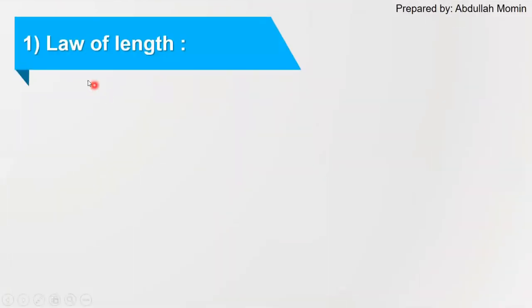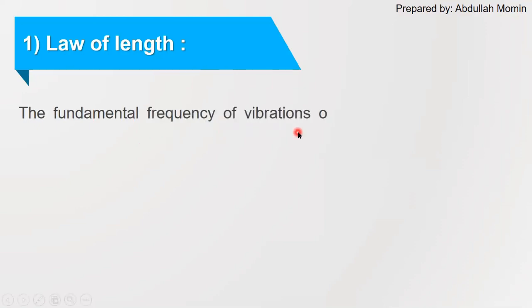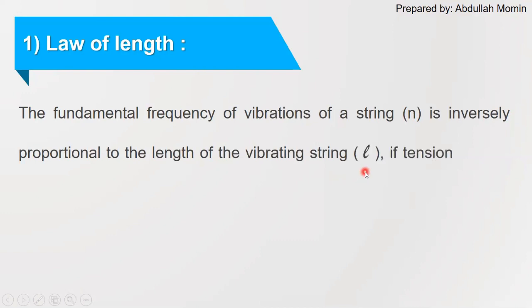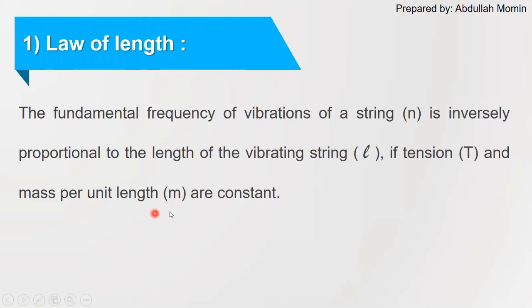So first law of vibrating string is called as law of length, and it is the relation between fundamental frequency and vibrating length of the string, and it states that the fundamental frequency of vibrations of a string, that is small n, is inversely proportional to the length of the vibrating string, that is L, if tension T and mass per unit length M are constant.